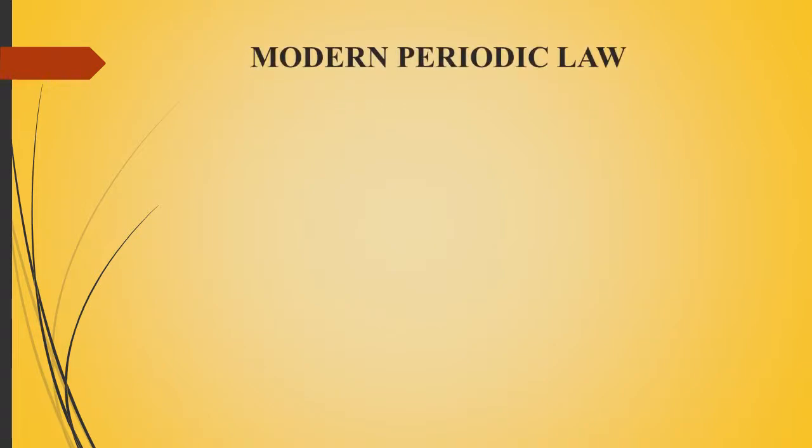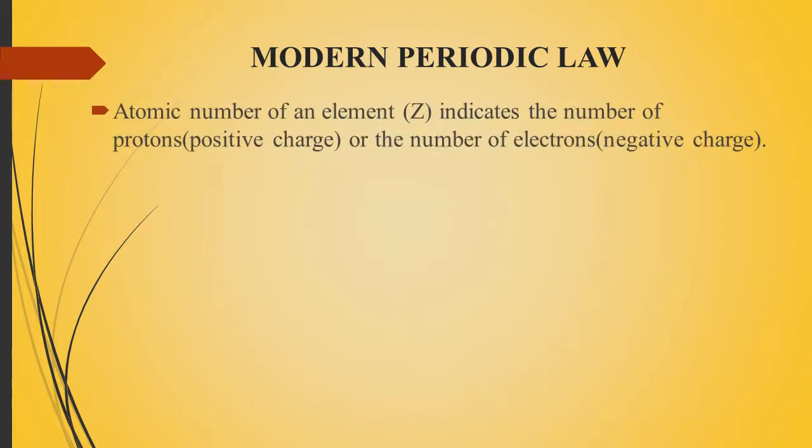Modern periodic law. From this law, we are going to learn about atomic number, since we say the elements are arranged by atomic number.